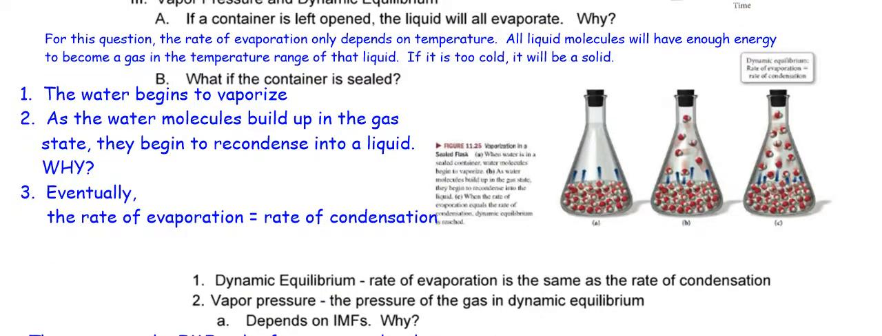Rate of evaporation is the same as the rate of condensation. Vapor pressure is the pressure of the gas in dynamic equilibrium and depends on the intermolecular attractions. Why? Okay, what have we talked about so far? Well, the stronger the intermolecular forces, what's going to happen? What if these have really, really strong attractions for each other? Are you going to get 5 gas molecules per second? No, you may only get 1. So then I have fewer gas molecules up here, and if I have fewer gas molecules, then I have less pressure.